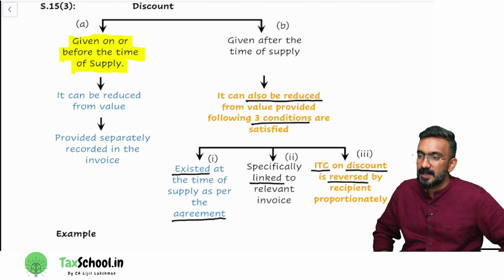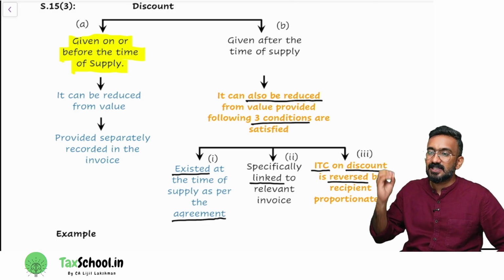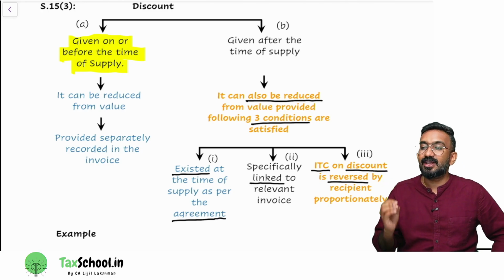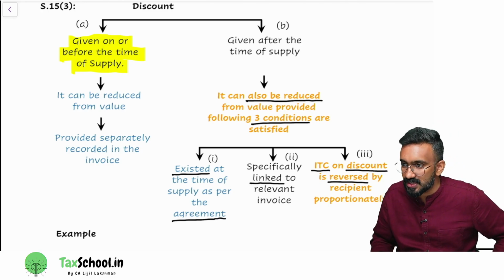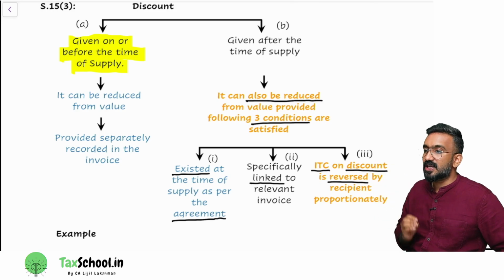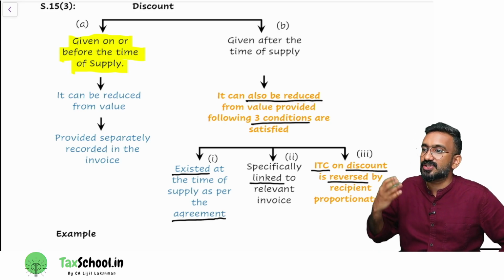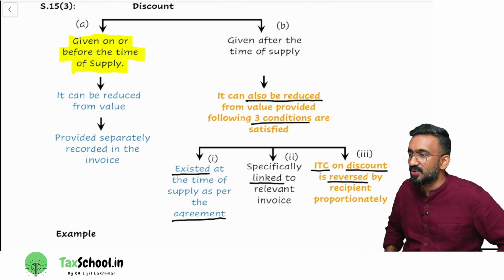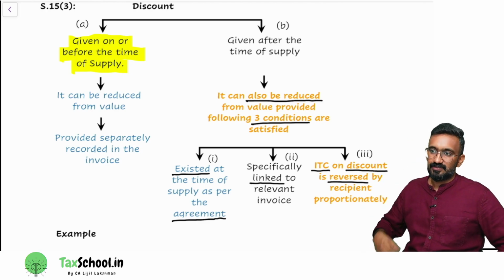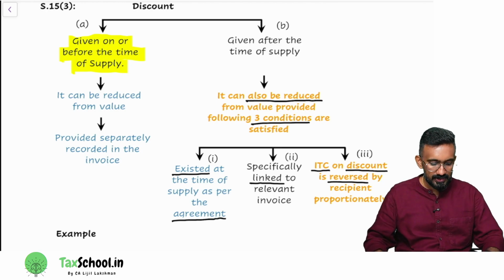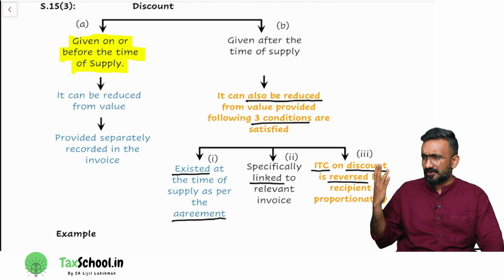Number 1, this discount existed at the time of supply as per the agreement. Number 2, it is specifically linked to the relevant invoice. Number 3, ITC on discount is reversed by recipient proportionately. 3 conditions are to be satisfied, then you can reduce this discount also from the value. Are you guys understanding the structure? Okay, let's look at what this condition is. So you understood what is the first type of discount, right?